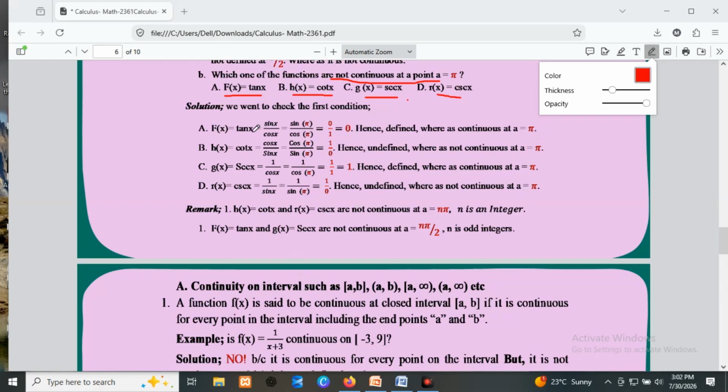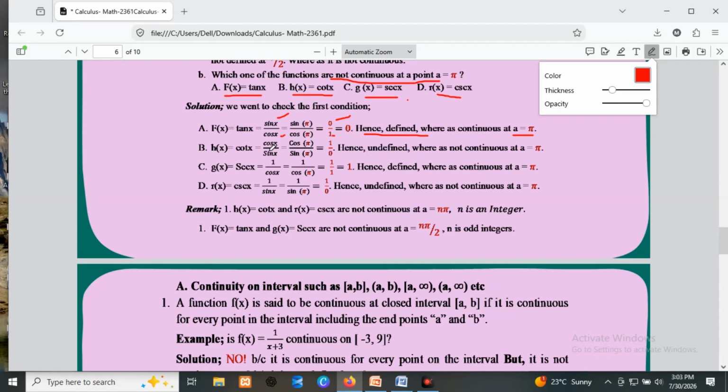A, tan x, which is sine x over cos x. So we substitute pi, then sine pi over cos pi. Sine pi is 0, then cos pi is 1. Then the result is 0 over 1, which equals 0. Hence it is defined, so it is continuous at a equals pi. You can check the second and third conditions by yourself.